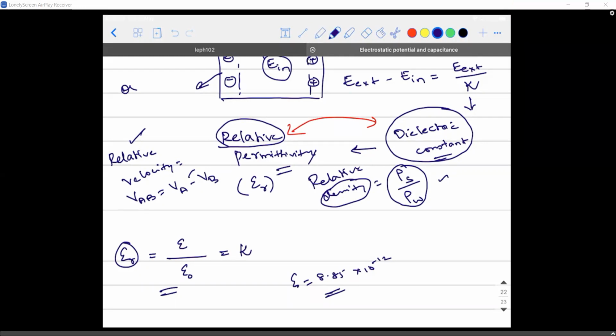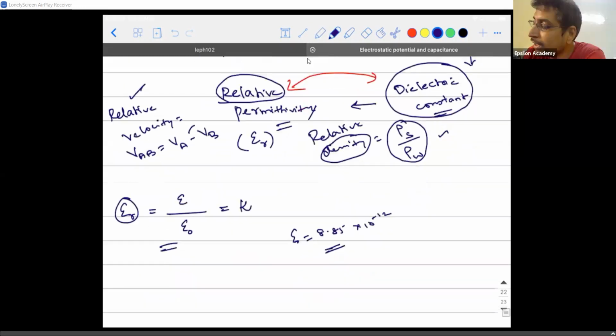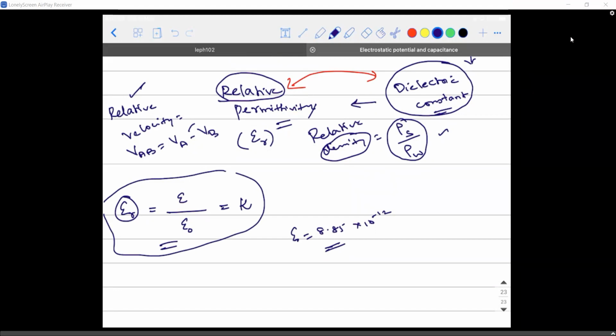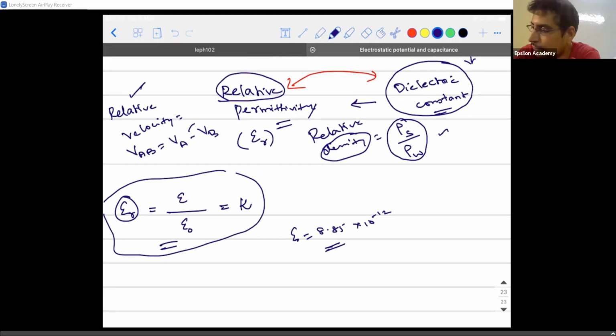No, sir. So, relative permittivity, let me read out the definition again. It is a ratio of the permittivity of the given medium to the permittivity of free space, right? And the symbol used is kappa, or sometimes they use epsilon with r as the subscript. So these are all the basic concepts.